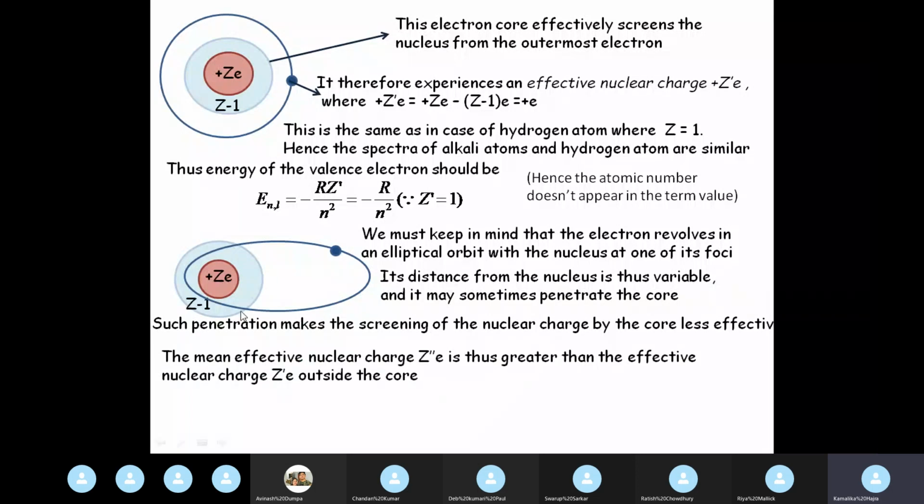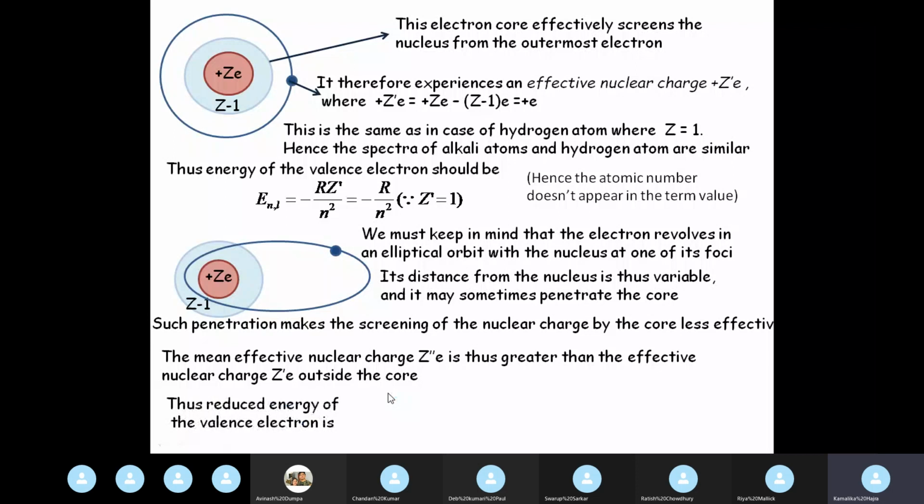So the mean effective nuclear charge Z'': we considered Z' with complete shielding by the core, but now we have to consider the mean effective nuclear charge, Z'', which is therefore greater than the effective nuclear charge Z' outside the core.